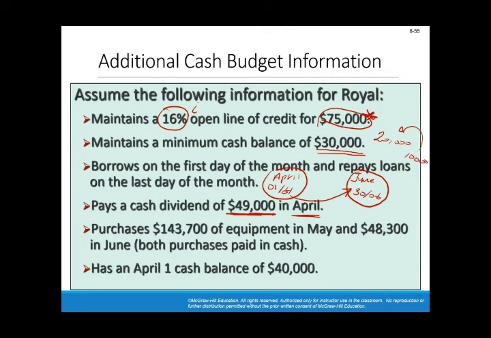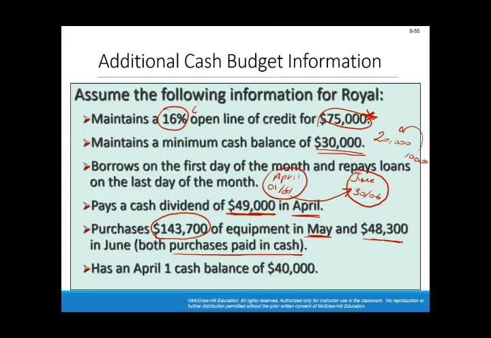Purchases. $143,700 of equipment in May, and $48,300 in June. Both purchases were paid in cash, so we don't have any payables. It's paid right away in cash.